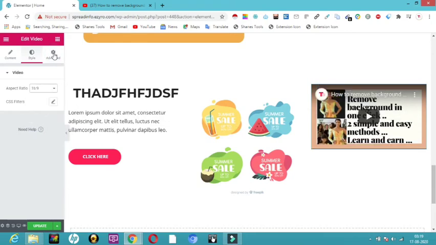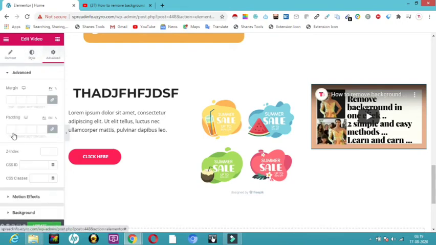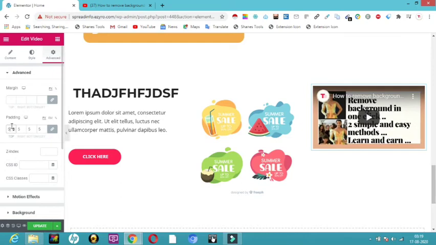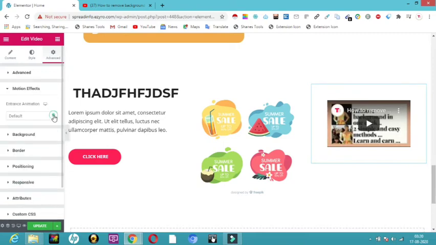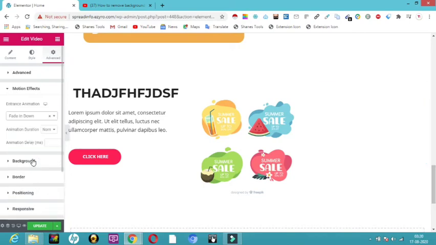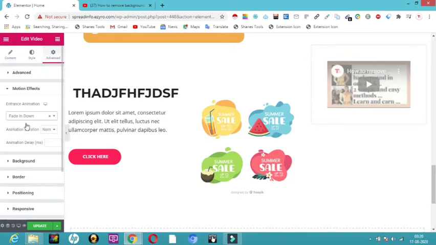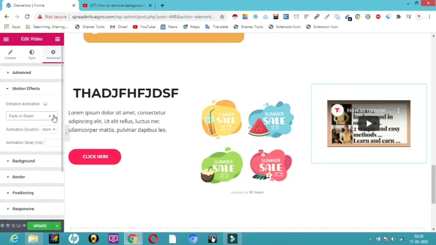And in the advanced option, we have margin and padding. So let me keep padding as 50/50 so that it can be perfect. So here you can see it has come center 50/50. If you want the motion effects, how the video should appear, you can do fade in, fade out. You can do whatever you want. I have explained clearly how to use all this. So fade in, fade out, all that we can do using those options.